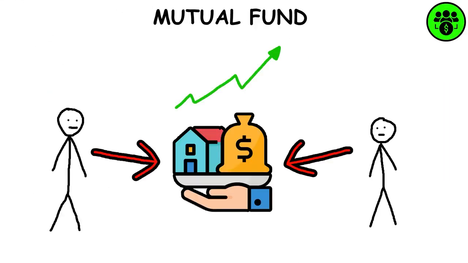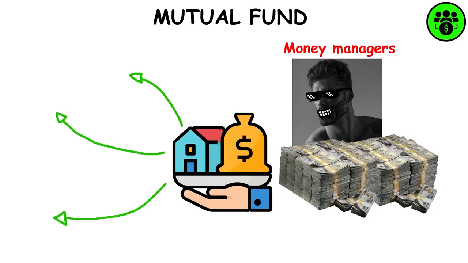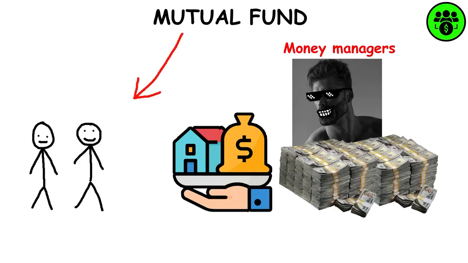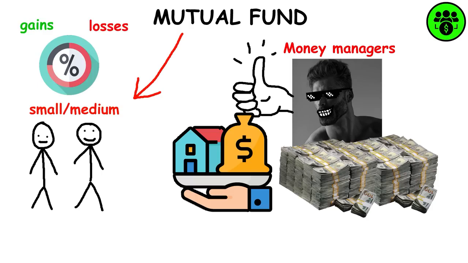Mutual fund. They pool assets from shareholders to invest in stocks. They are operated by professional money managers who allocate the fund's assets and attempt to produce gains for the fund's investors. Mutual funds give small or individual investors access to professionally managed portfolios. Each shareholder, therefore, participates proportionally in the gains or losses of the fund.